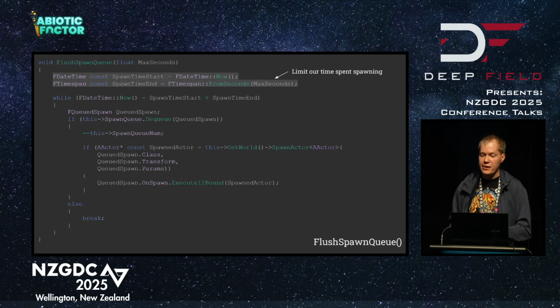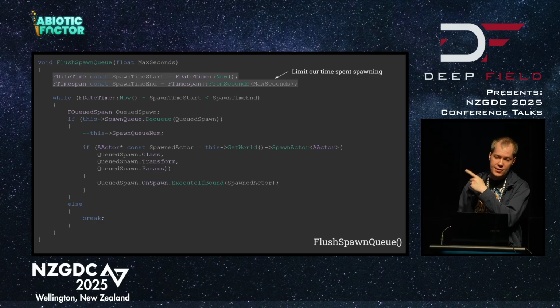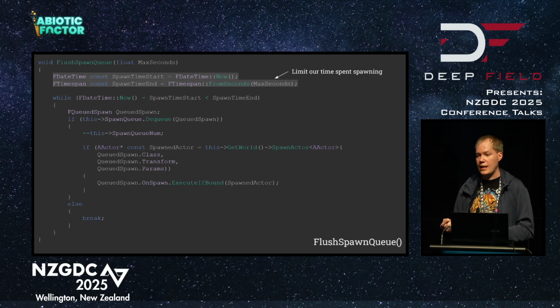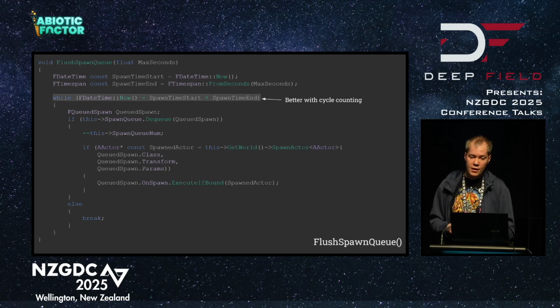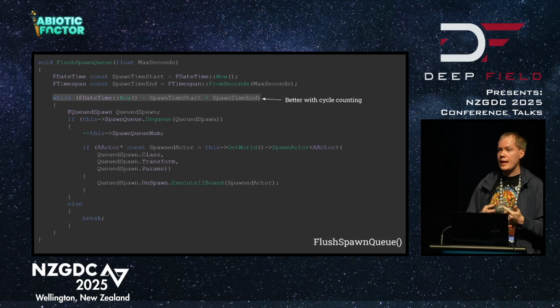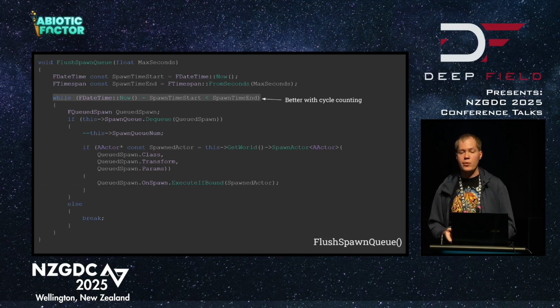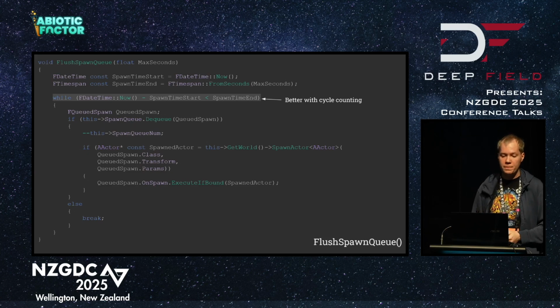We begin by figuring out our start and our end time. In this case, it's using date, time, and time span, but in reality, it uses cycle counting. That's just too much to put on screen here, but it is a little bit more performant. From there, we will just loop again and again and again until we run out of time or we run out of actors to spawn from the queue.